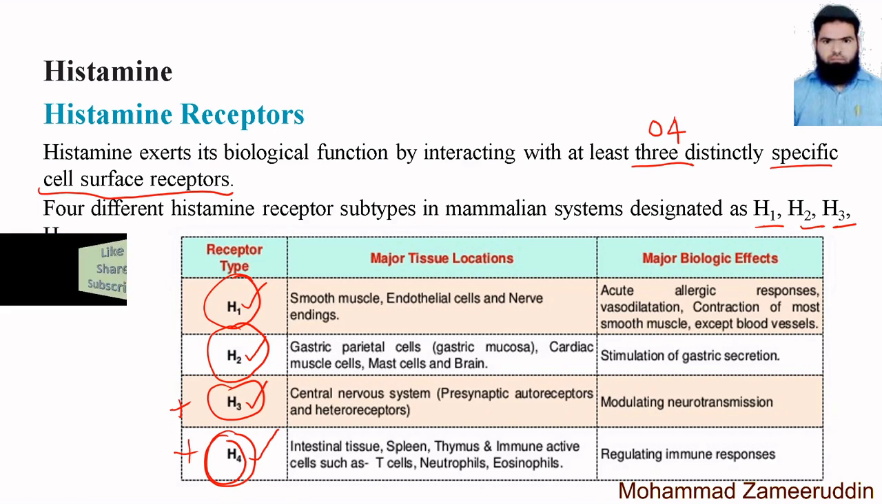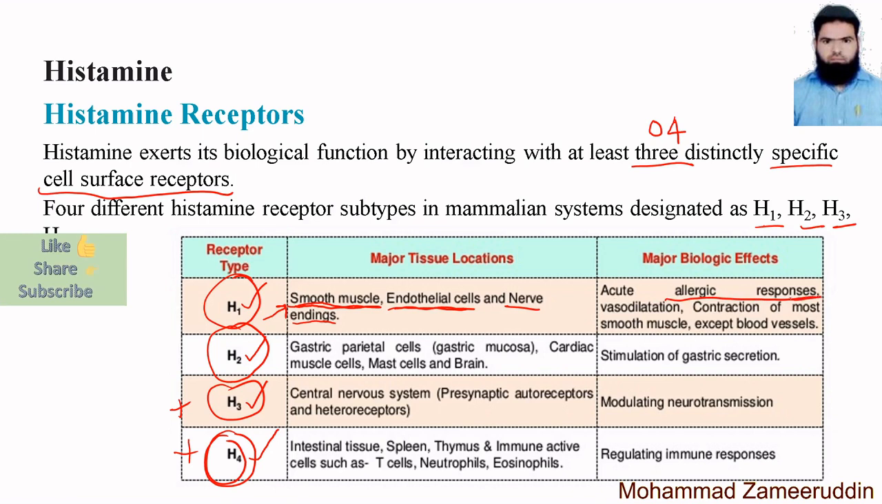So, we will discuss only the H1 receptors and H2 receptors, or the drugs acting on the H1 and H2 receptors. Now, the H1 receptor is found mainly in smooth muscles, then endothelial cells, and nerve endings. These are the major places where the H1 receptor occurs. Their major effects are acute allergic responses. Hypersensitivity or allergic reaction is mediated through the H1 receptor.